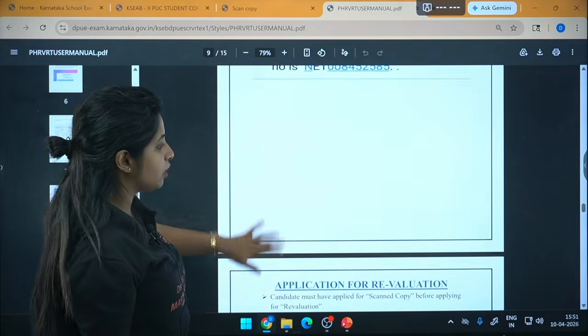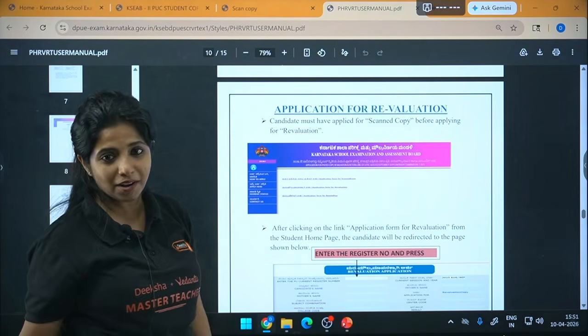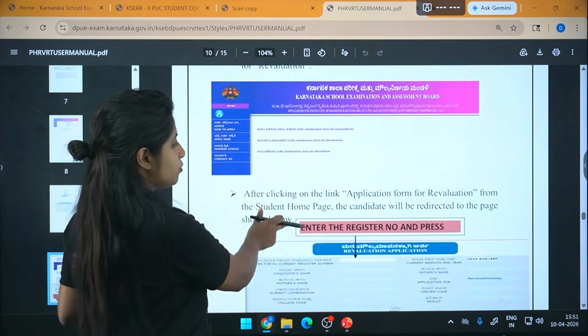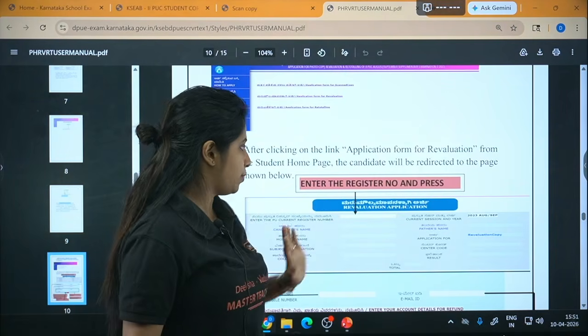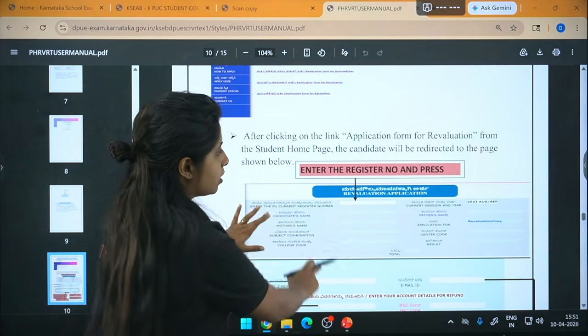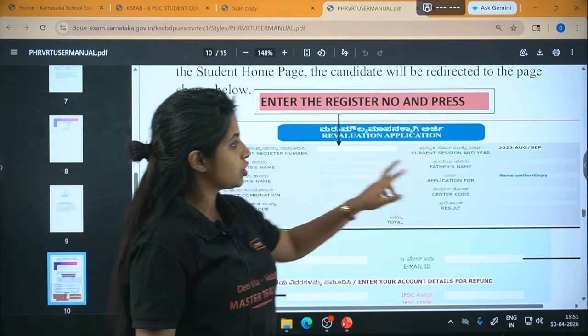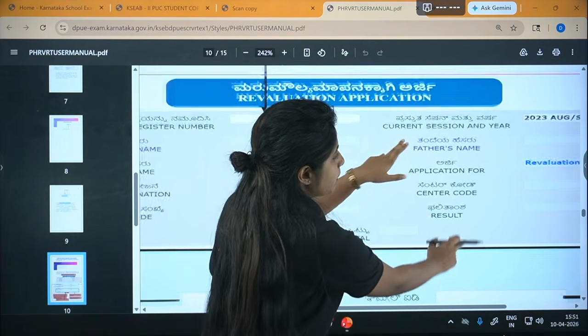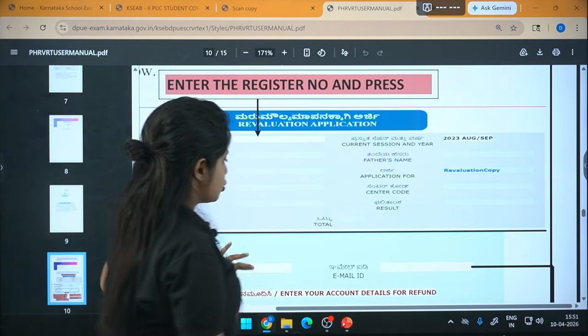Now application for re-evaluation is going to be easy since we have done a difficult task, right? So again, you just have to fill the register number and press. That's all. Register number and press. Everything probably could be coming in. Initially it was application for the scanned copy, but this time it is for re-evaluation copy.